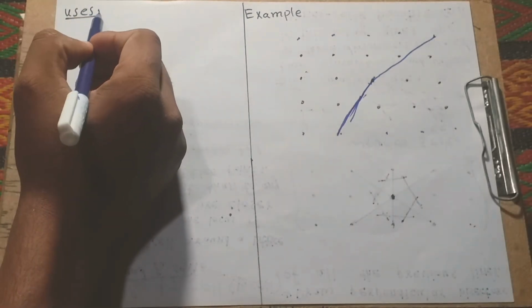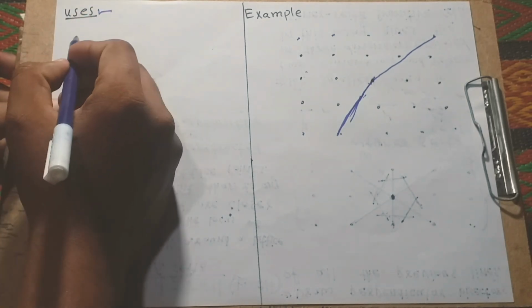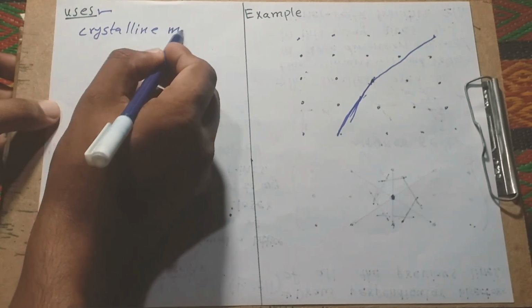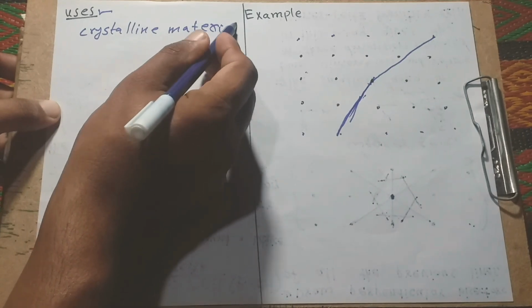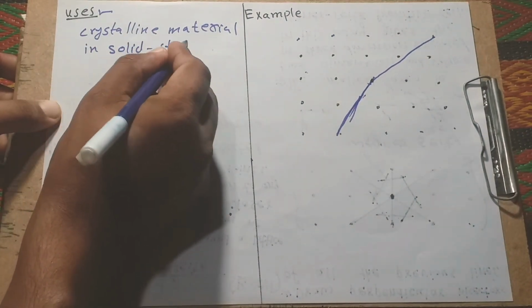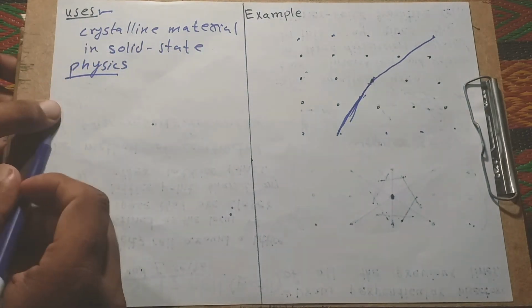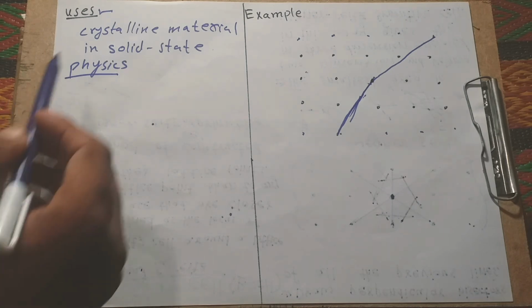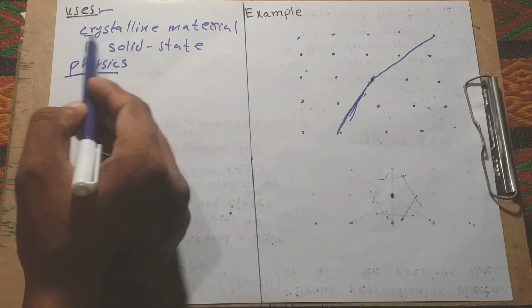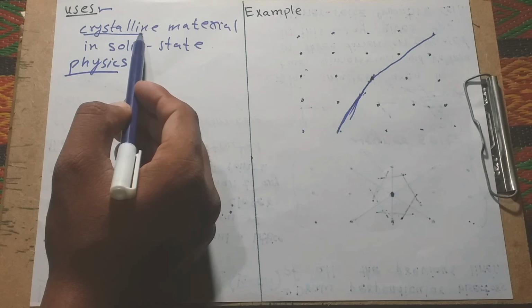Uses of Wigner-Seitz cells: the study of crystalline materials in solid state physics. This is the use of the Wigner-Seitz cell. What is a crystalline solid? A solid that has a pattern in three dimensions, and any solid which has this property.